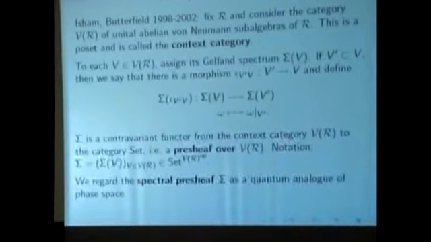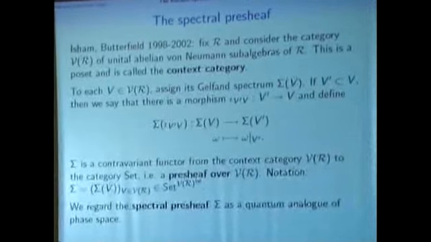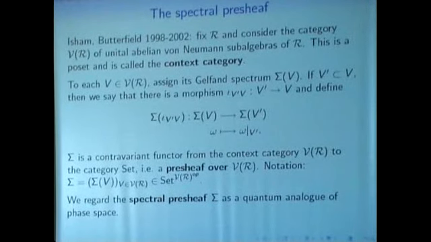series of papers between 1998 and 2002. We fix our von Neumann algebra as the observable algebra of our physical system for now, and consider the category of all unital abelian von Neumann subalgebras. And this is a very simple kind of category.